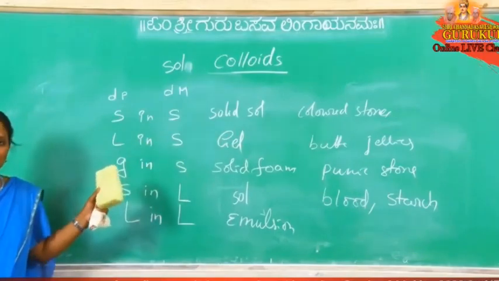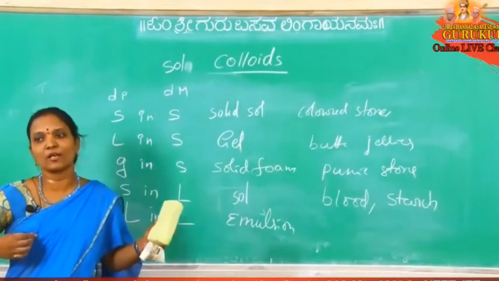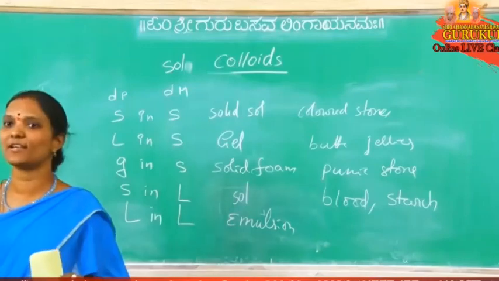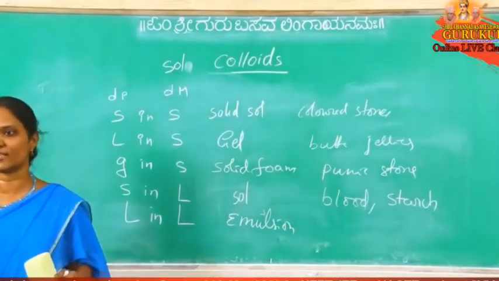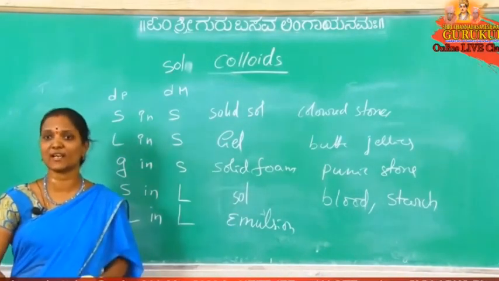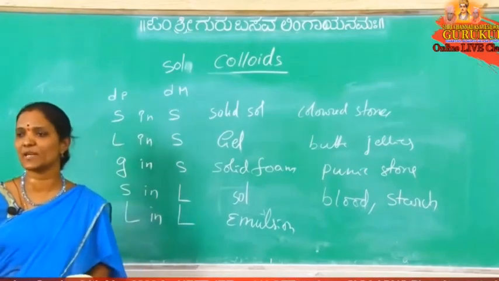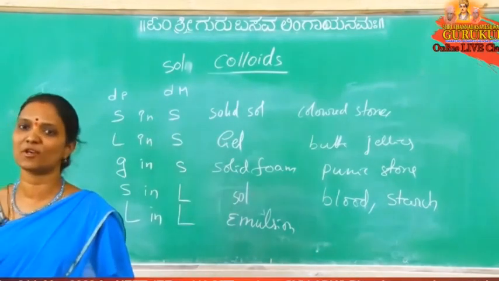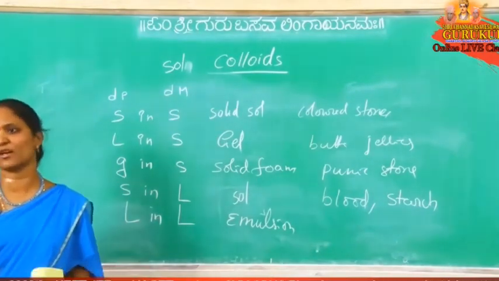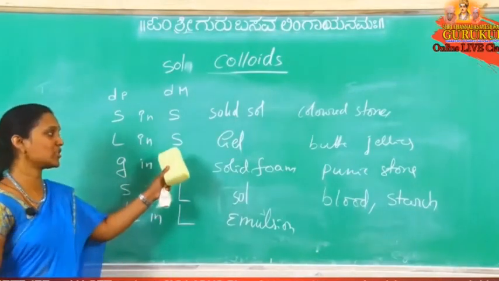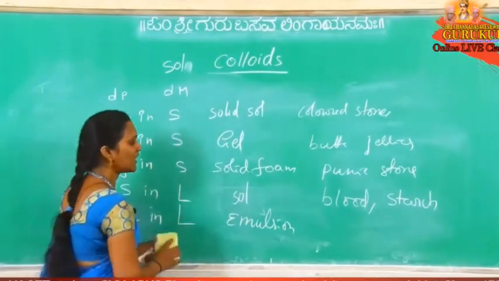What is the dispersion phase and dispersion medium? Liquid in solid colloidal solution is called, given answer is a gel. Solid in liquid colloidal solution is called sol. Blood is example for gel or sol? Sol. Butter is example for gel or sol? Given, there is a gel.